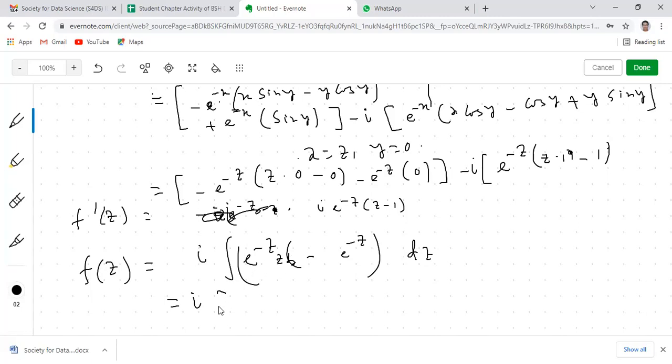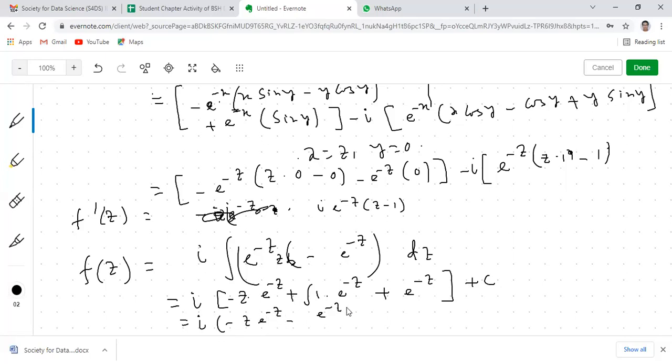First z is fixed and the integration of e to the power minus z is minus e to the power minus z. The derivative of z is 1, and the integration of e to the power minus z is minus e to the power minus z, so the signs combine to give plus e to the power minus z, plus c. So that is i times (minus z e to the power minus z, minus e to the power minus z, plus e to the power minus z) plus c, which is i times minus z e to the power minus z plus c.